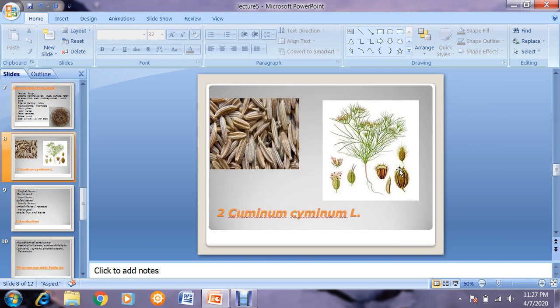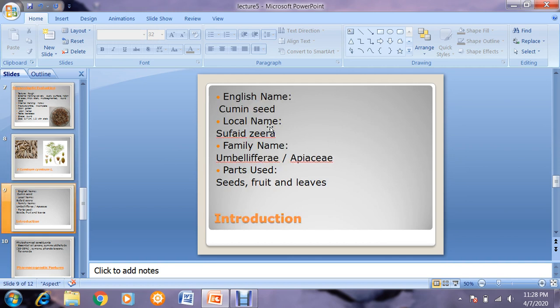The last drug which you requested to upload is the Cuminum cyminum. This is the picture taken from the monograph, contains the various medicinal part of it, and this is the dried fruit of Cuminum cyminum. In English it is known as cumin seed. You must remember the black cumin seed also, which is Kalonji, Nigella sativa. That was the black cumin, and this is the cumin. You must know the difference between the two. These are the 2 different plants.